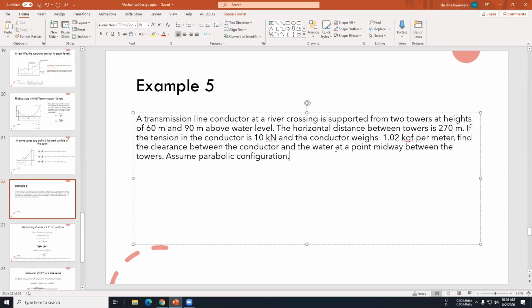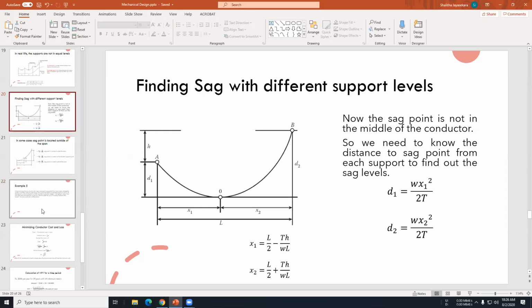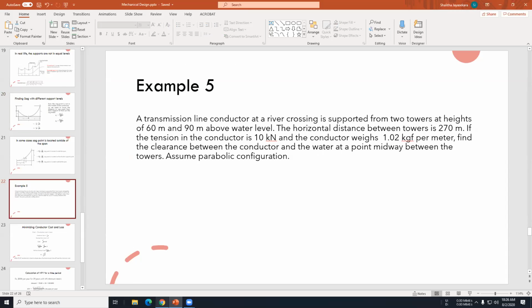between the conductor and the water at the sag point. So you just have to find the sag. Okay, can you guys try this? First use those equations and find the sag. You can use this chat window to give me the answers.